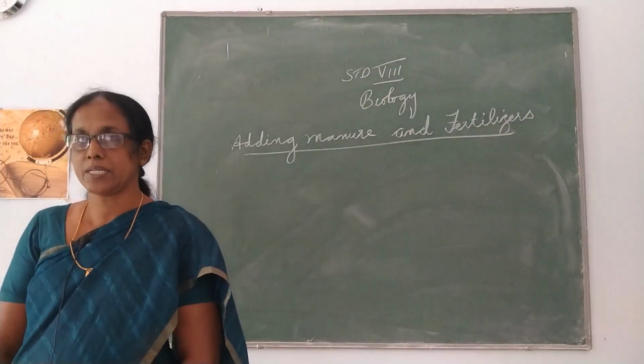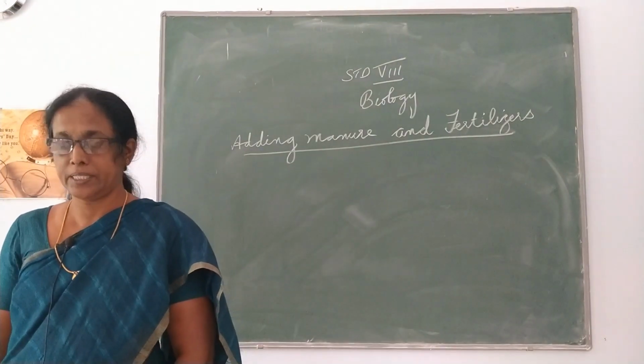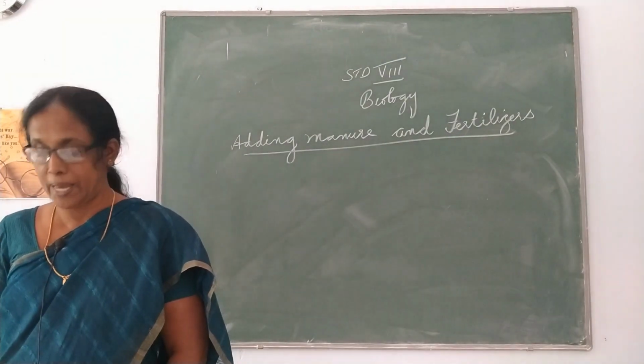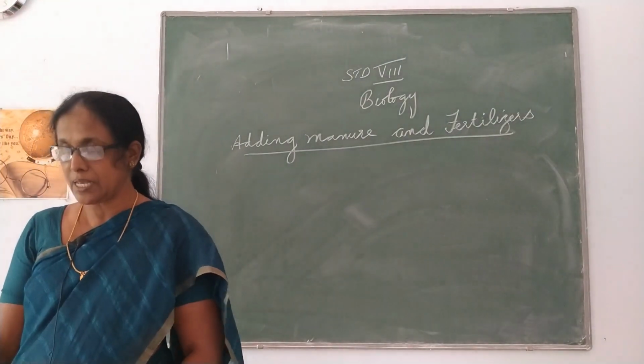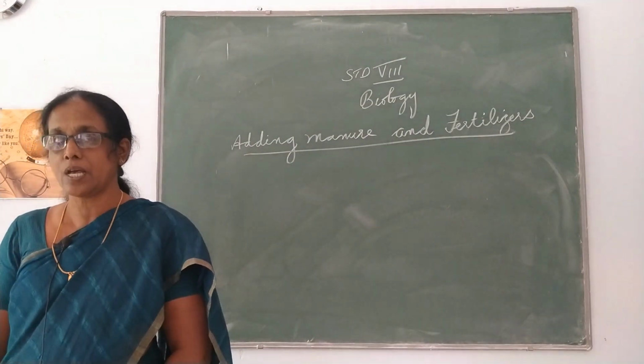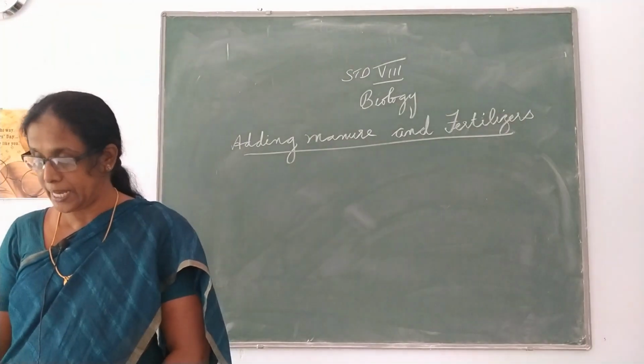So when you plant a seed, you add some manure and also you add some water. Why are you adding manure? For the proper growth of the plants. So the substances which are added to the soil in the form of nutrients for the healthy growth of plants are called manure and fertilizers.